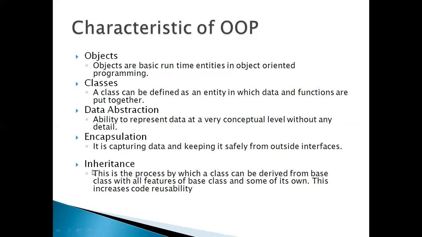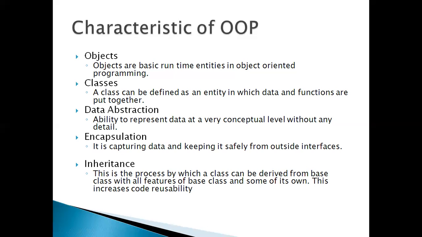The next one is inheritance. This is the process by which a class can be derived from a base class with all the features of the base class and some of its own. This increases code reusability.